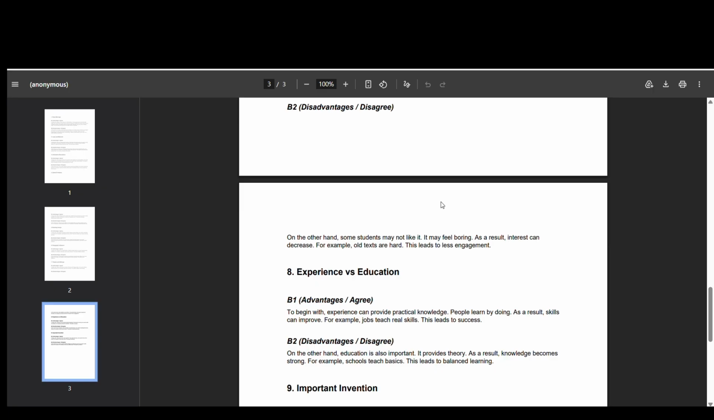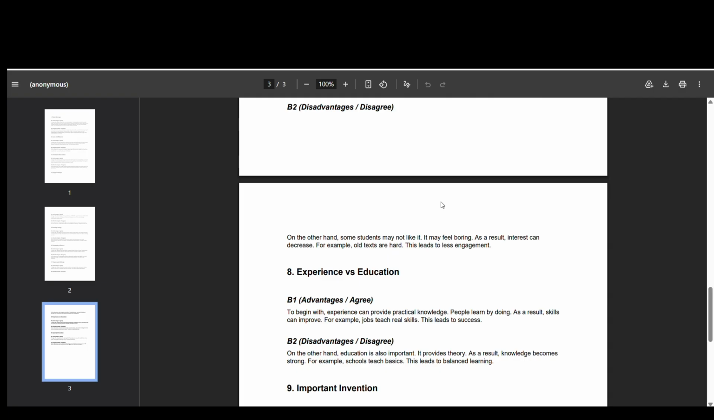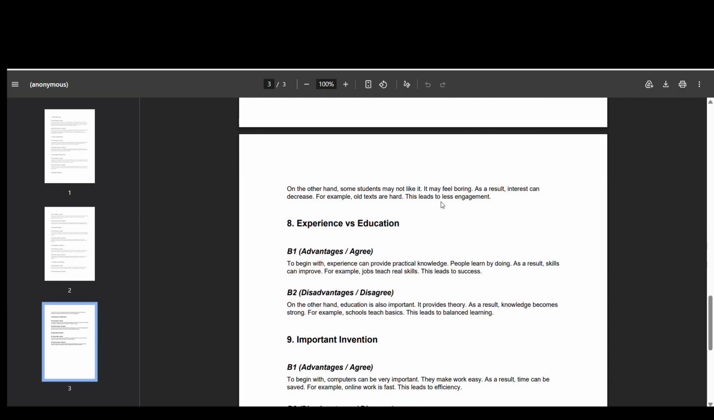On the other hand, some students may not like it because it's a very old kind of theater. Some people don't like it, like me. For me, it's very hard language, I can't understand everything. As a result, interest can decrease. For example, old texts are hard, as I already told you. Some people are not interested. So it just depends. And in advantages, you can say they can improve vocabulary as well. This leads to less engagement because they don't like that hard language. So it just depends on your interest.